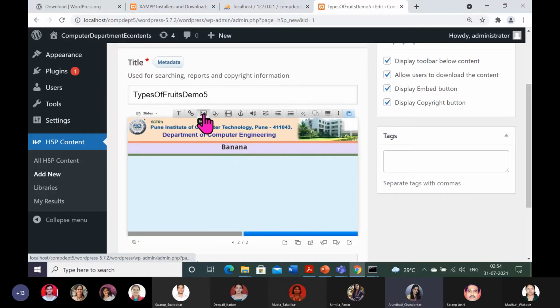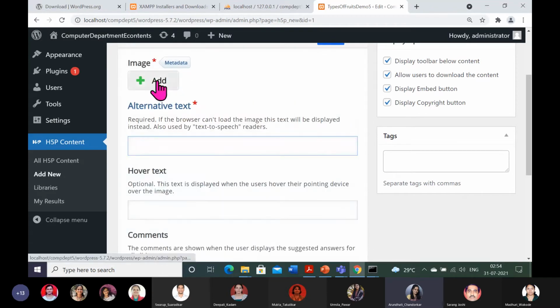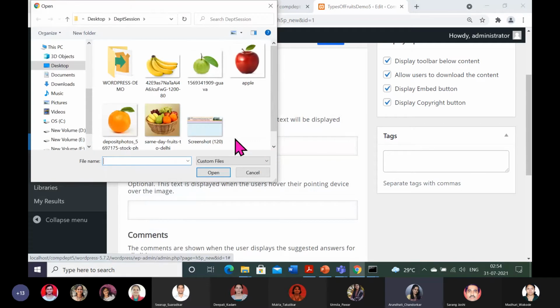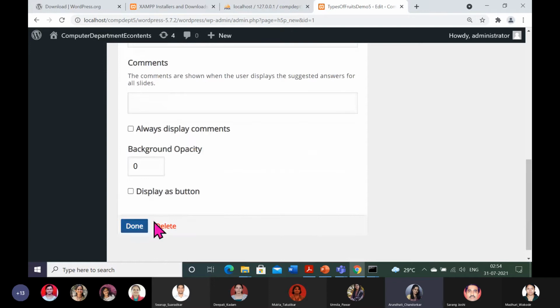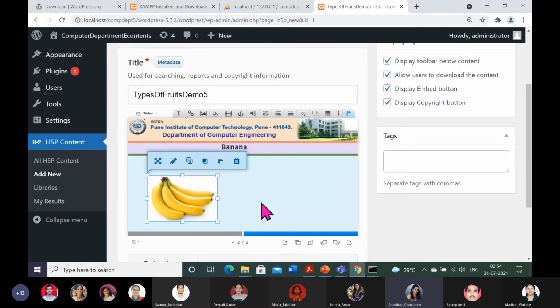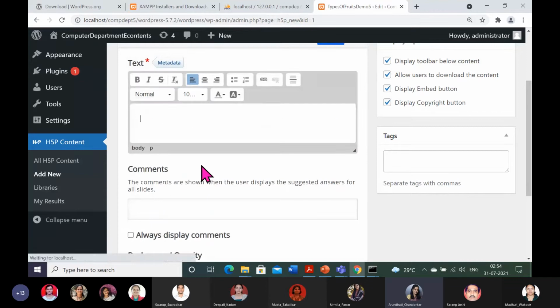So now here again I will use the image component. The focus is obviously not on the contents, these are not related to any course. Focus is on the controls to make the presentation. So banana image I have done, and done. So banana, it will appear here. Again, one more text box you can take, and you can write, as I said, whatever you are writing in the slide, the student is going to read it, and accordingly he or she will answer the questions. So I am writing banana is yellow color. So I will ask questions on yellow, the colors having yellow color.